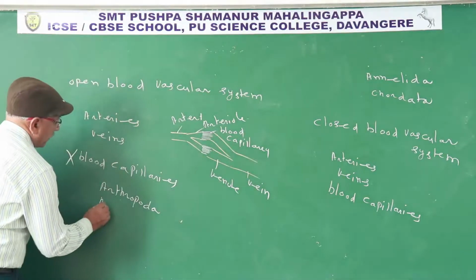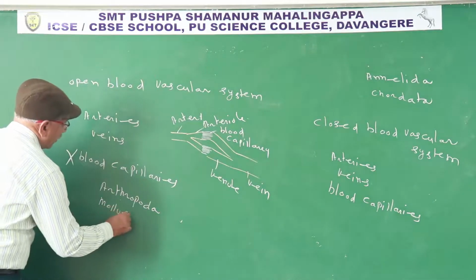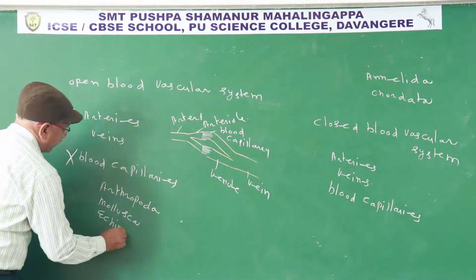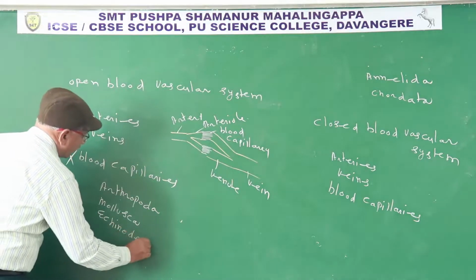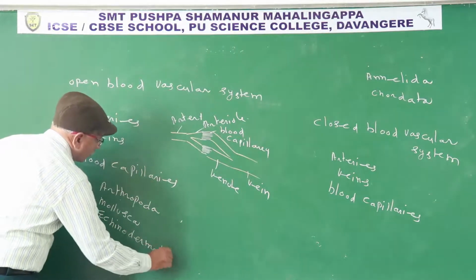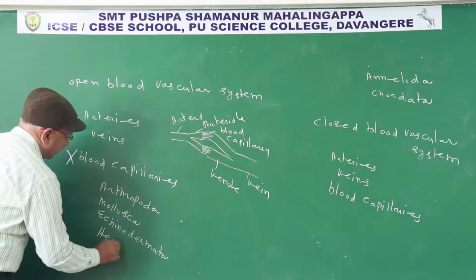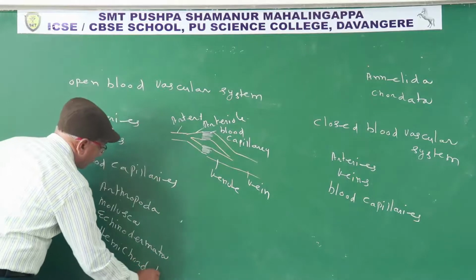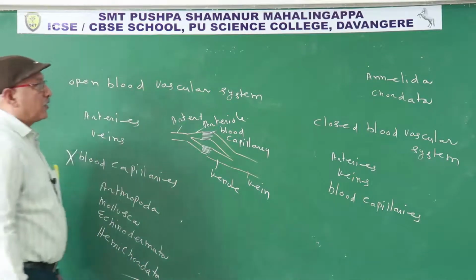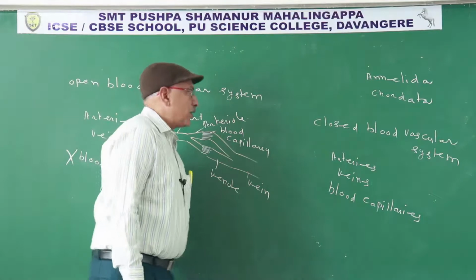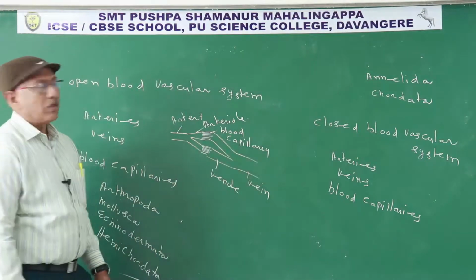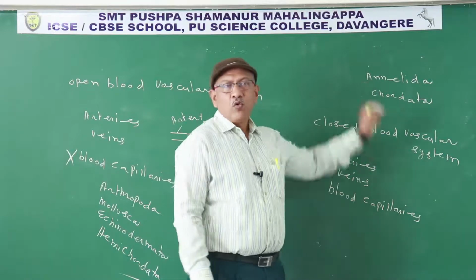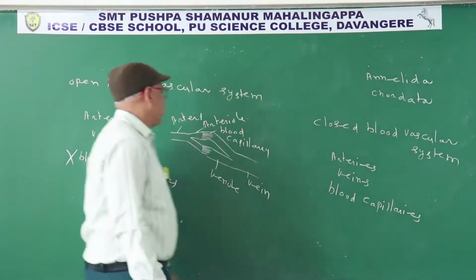Arthropoda, mollusca, echinodermata, hemichordata: open blood vascular system. Annelida, chordata: closed blood vascular system. Exception in Annelida: leeches. Leeches have an open blood vascular system.